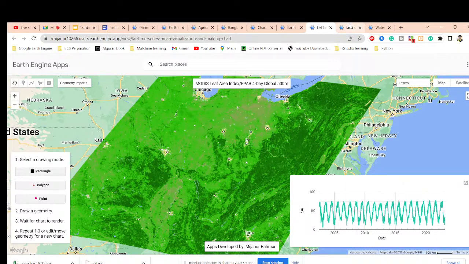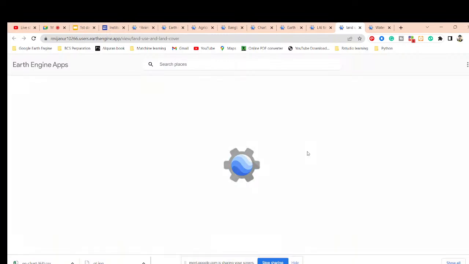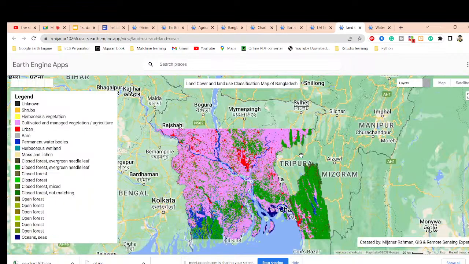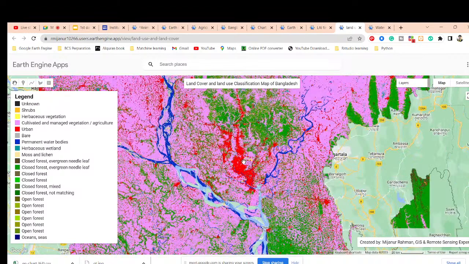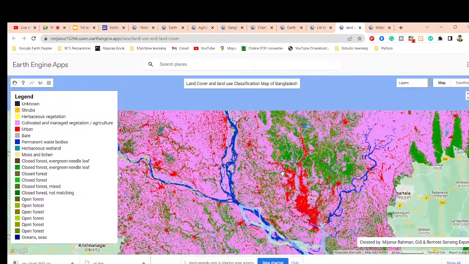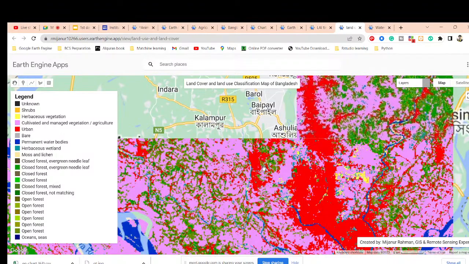Okay. Also you can see this is only for the visualization of the land use, land cover classification for the whole country boundary of Bangladesh. Basically there is no function, we can just display the result. We can zoom in easily, and we can see all of the features when zoomed in.